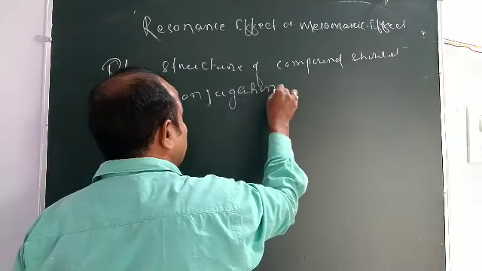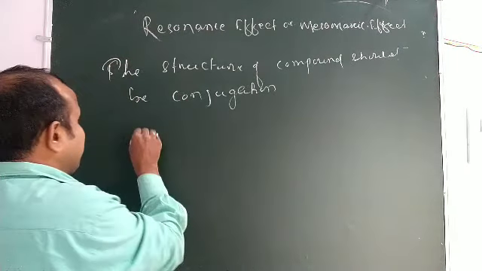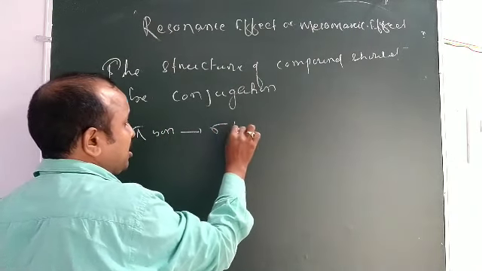Conjugation means that there may be alternate pi bond, sigma bond.